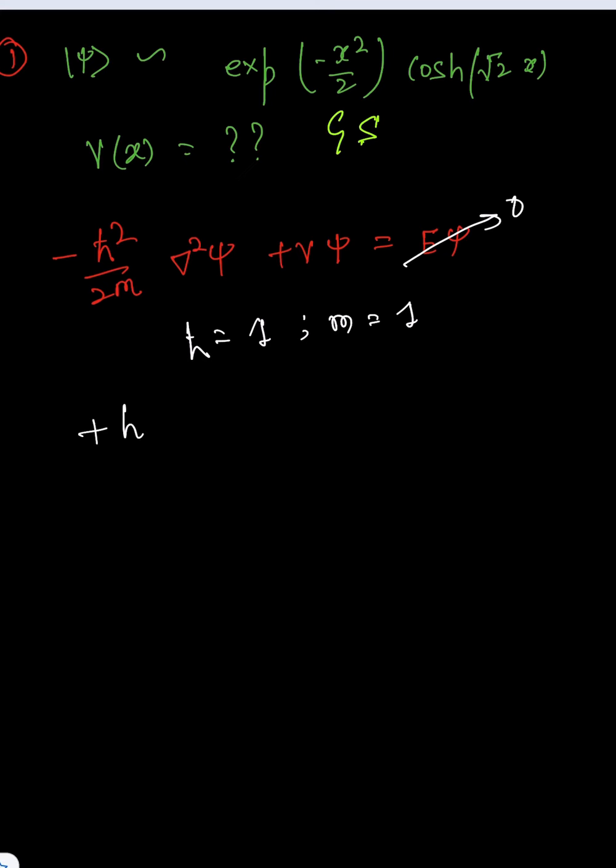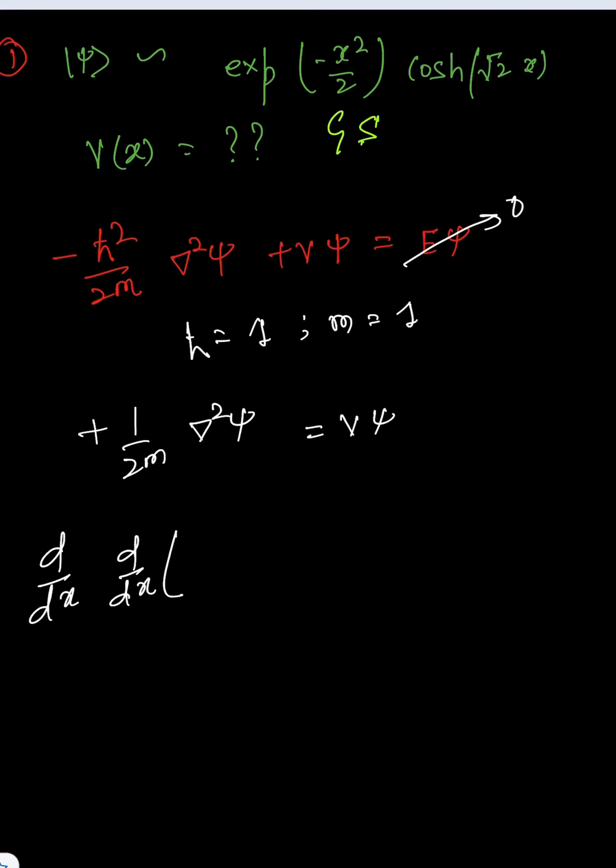So I'm going to just use minus 1 by 2m del 2 of psi plus V of psi is equal to E of psi. Using this psi, we can just differentiate twice and find what del 2 psi is. So let me use d over dx into d over dx of our psi, exponential minus x square by 2 cosh root 2x.